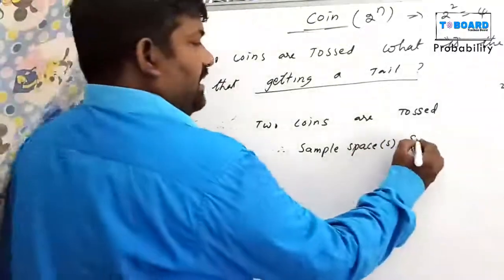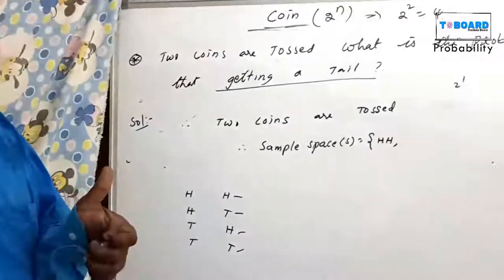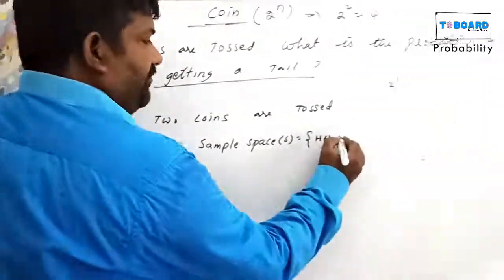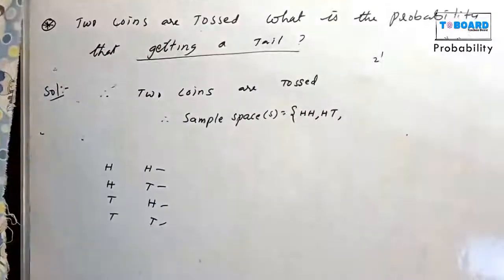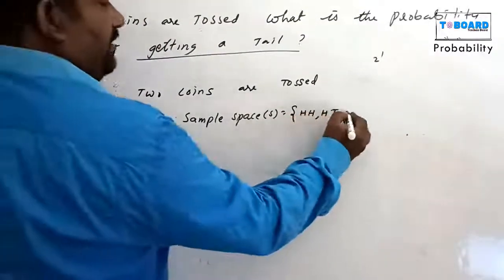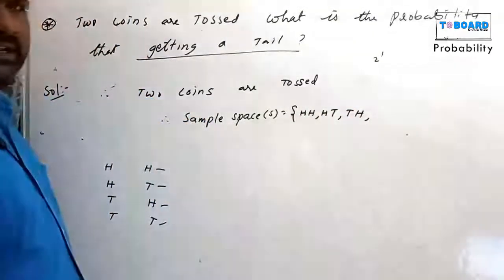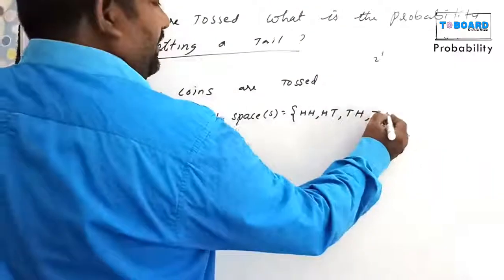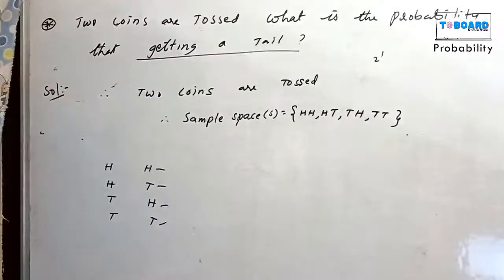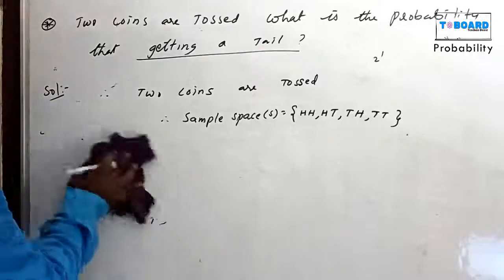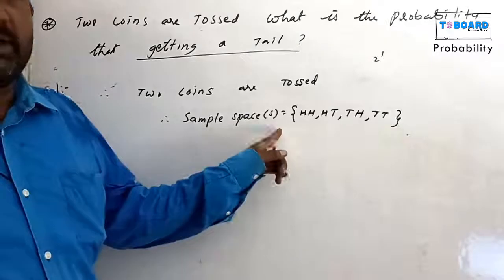That is HH, one chance: two coins are tossed, that is two heads. Otherwise, first coin is head, second coin is tail. Another one, first coin is tail, second coin is head, or both tails. HH, HT, TH and TT. This is the total outcome results, that is the sample space.